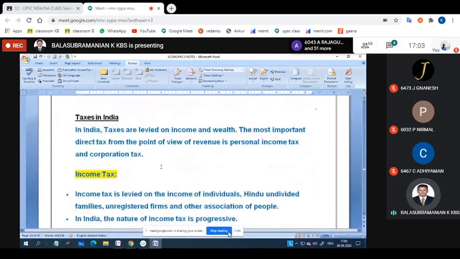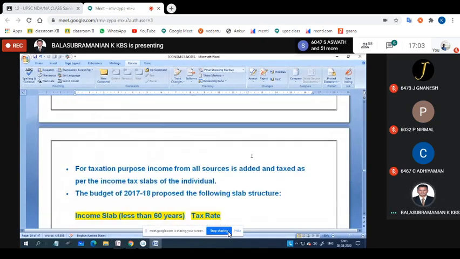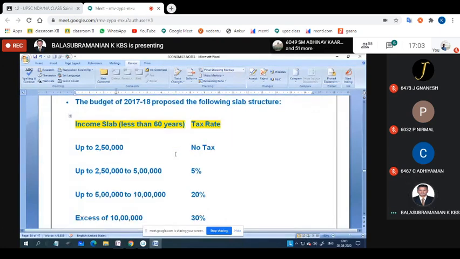Then taxes in India, income tax. Okay, income tax means tax levied on the income of individuals, Hindu undivided families, registered firms, and associations of people. And the next is the income slab. Okay, how?